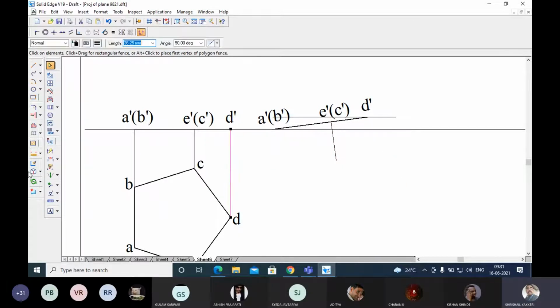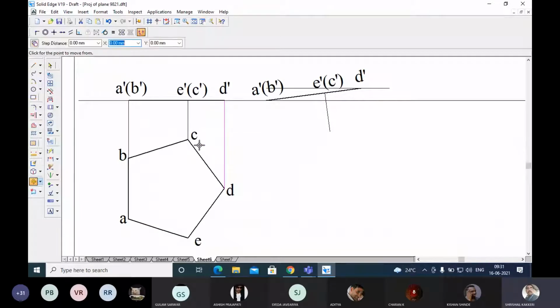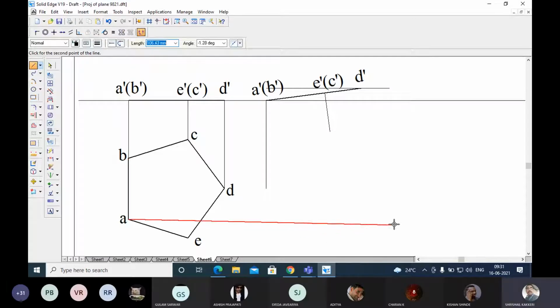Next, go for projection of the lines. What I have to do? A of this and A of this, B of this, B of this, like that you have to draw. Okay, let me draw a line from A. Let me draw the line from A.